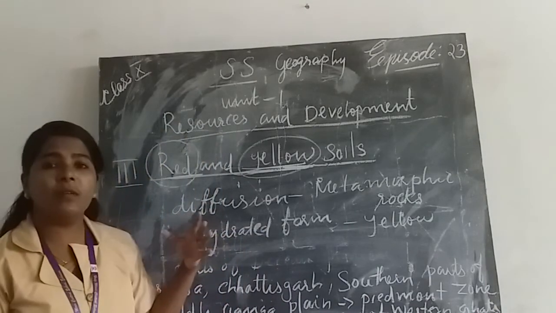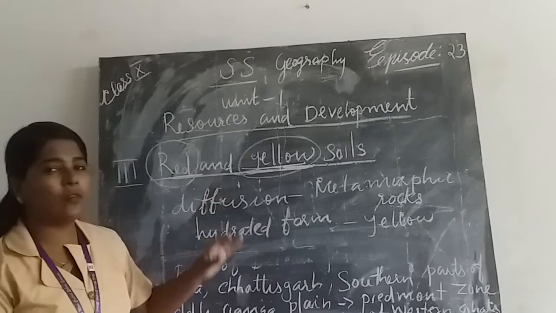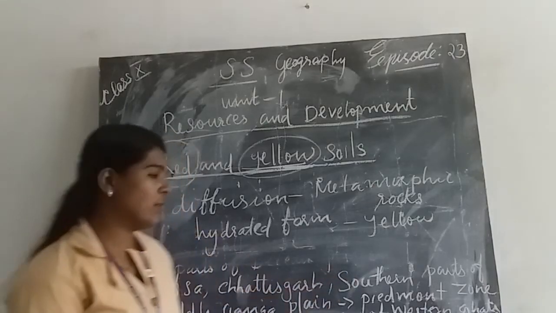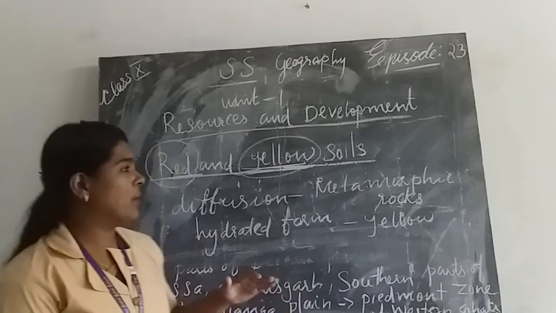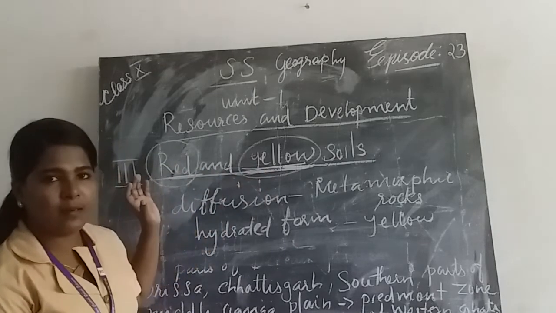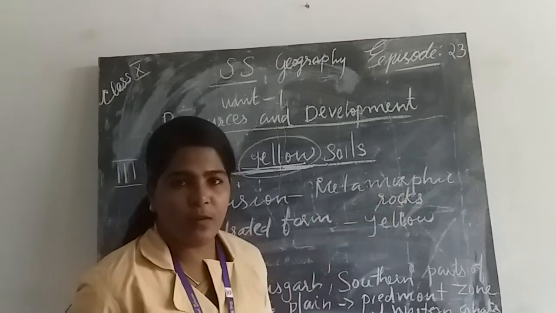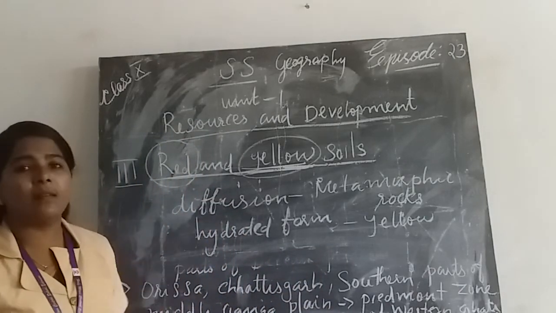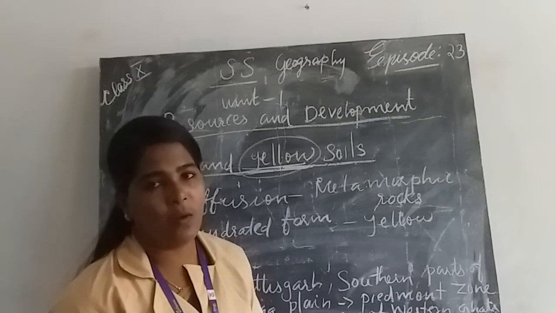Then which states or areas in India does red and yellow soil cover? The states of Orissa, Chhattisgarh and southern parts of the Ganga Plain and the Piedmont zone of Western Ghats. Then another important factor, why is this soil seen as red in color? Because it is diffused with crystalline metamorphic rocks. Due to this reason, it is red in color. Why is this soil yellow in color? Due to its hydrated form, this soil is yellow in color.